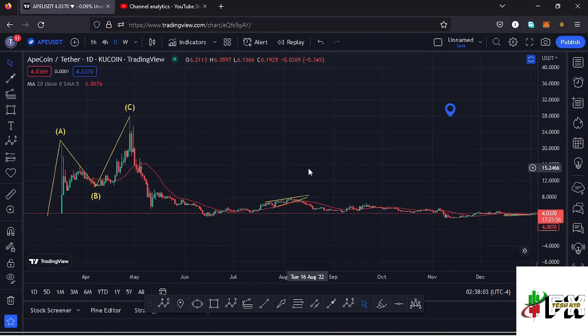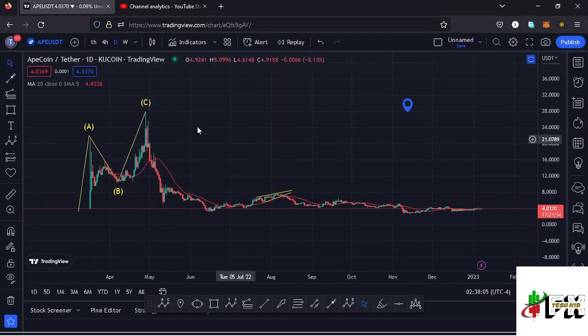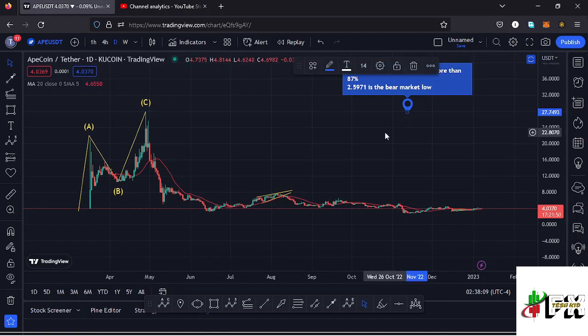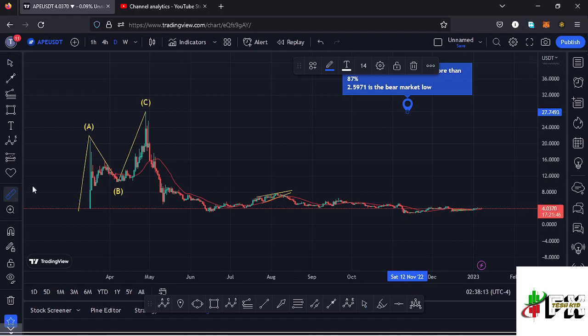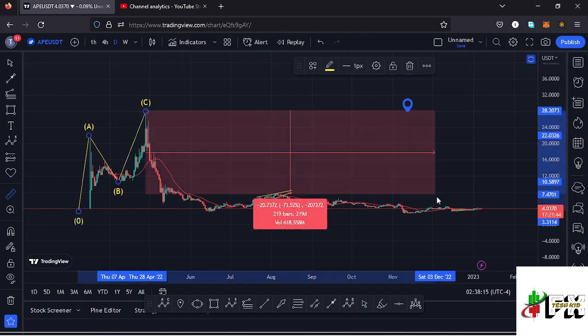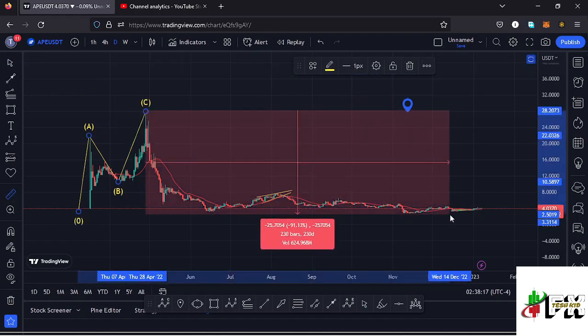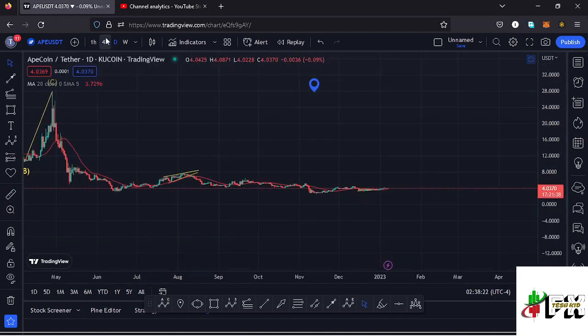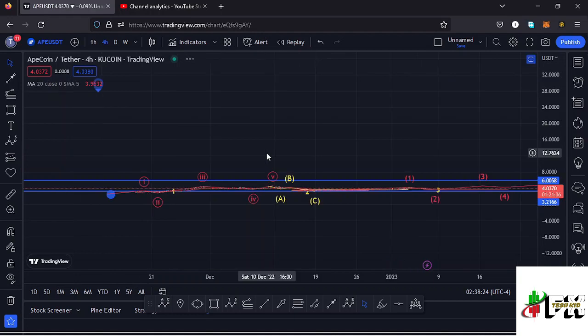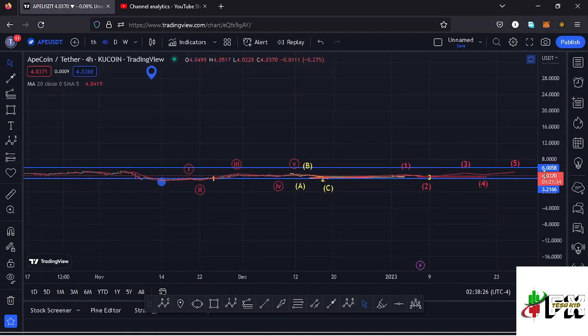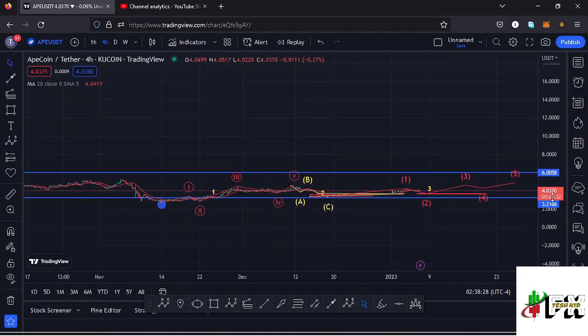And after seeing the all-time high, we started the bear market, where we have been seeing lower prices in this movement right here, which has now given us a low at around the $2.5971 mark. And if I give you a measure from the all-time high, you can see that apecoin is down more than 90%, meaning there are chances that we might have seen the bear market low. And whatever I'm expecting after seeing the bear market low is a very nice bounce to the upside, obeying the Elliot structures,